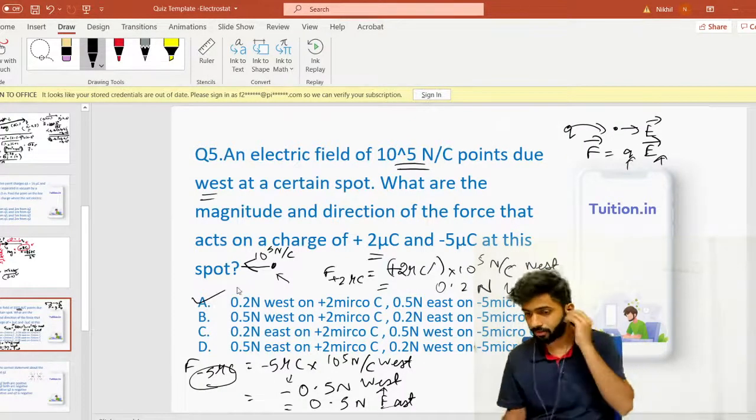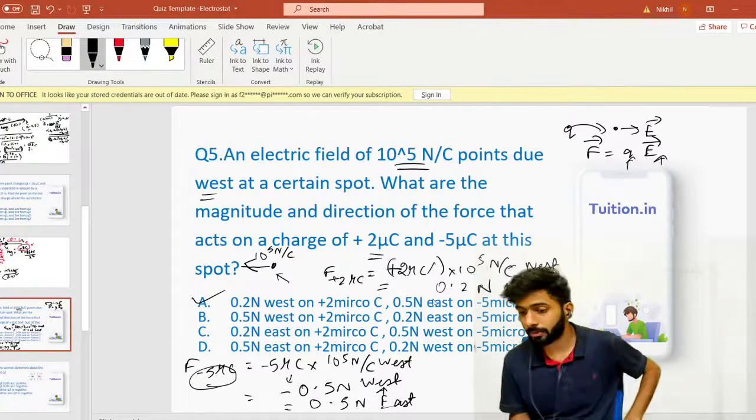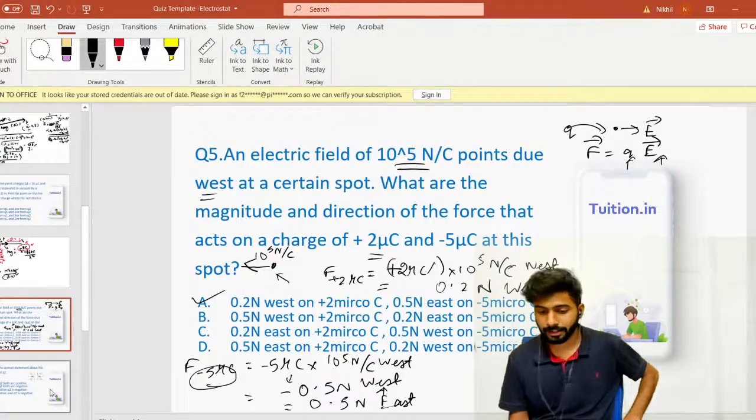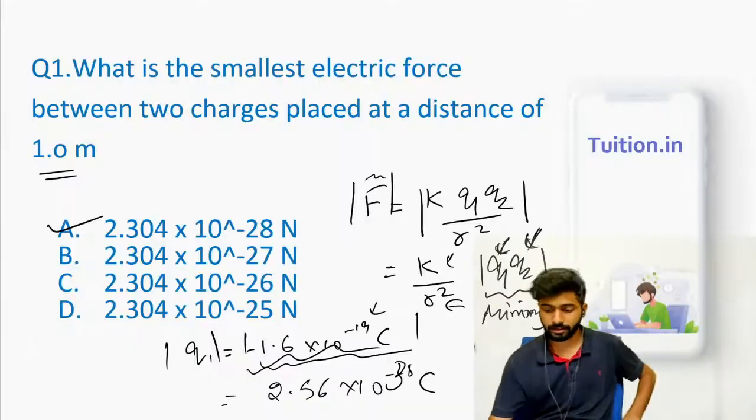0.2 Newton west on plus 2 and 0.5 Newton east on minus 5. That's the answer. Okay, I guess this is done. Let's go to question number 6 now.